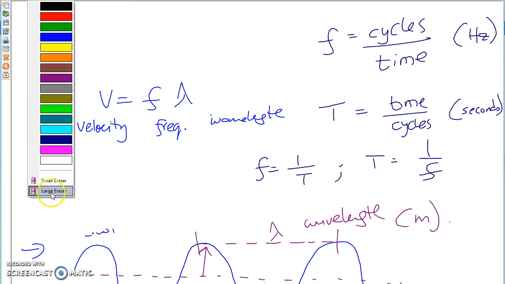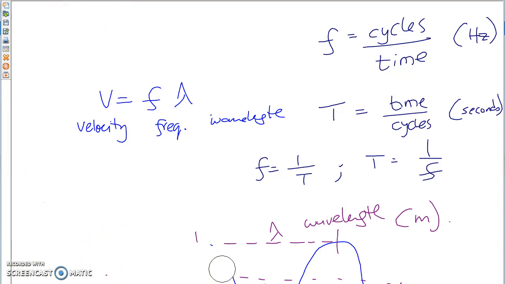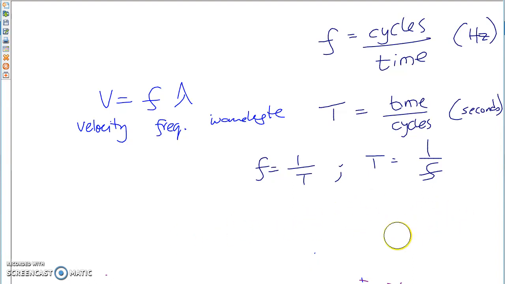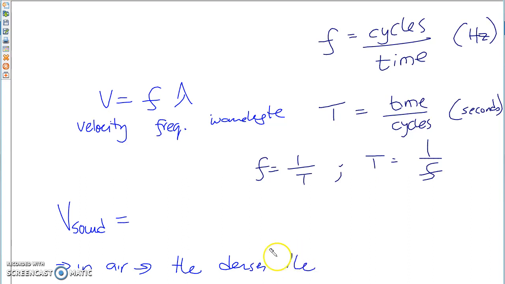Excuse me. What do we do after this? What was the next section that we looked at? We did the velocity of sound, which of course is dependent on temperature. So normally in air, the colder the temperature, the lower the velocity of sound. Basically in air, the denser the air, the slower the speed of sound.